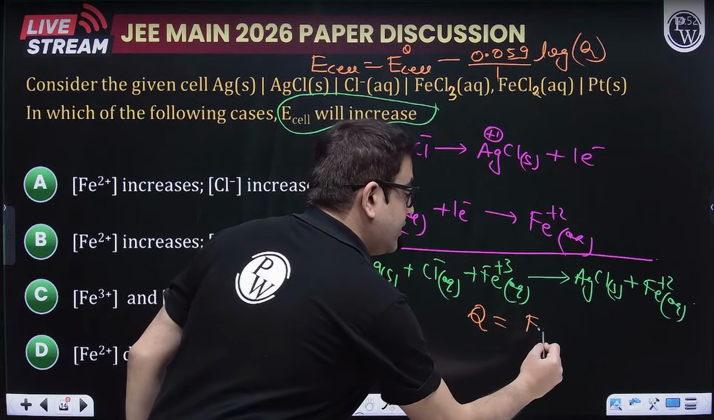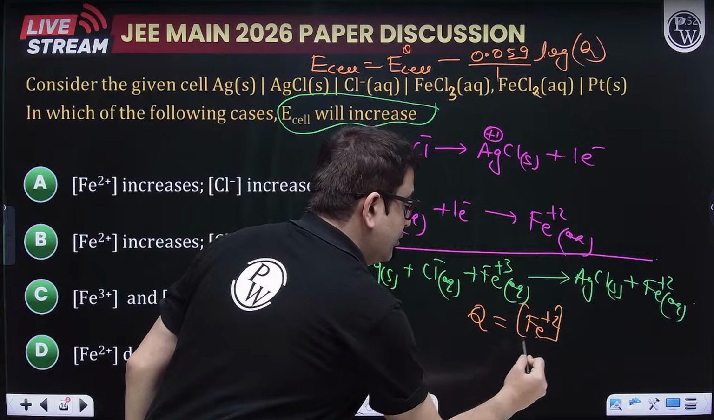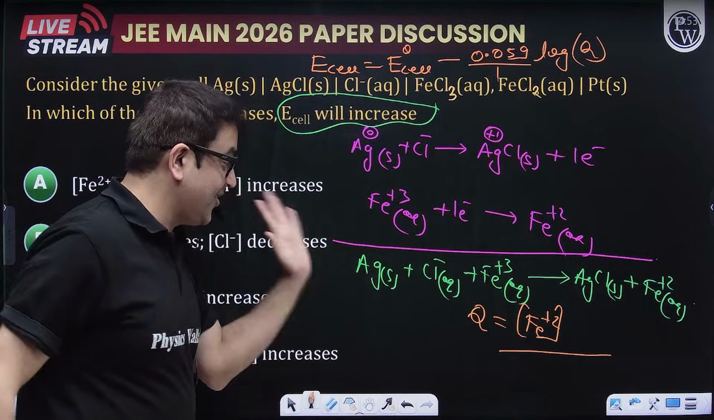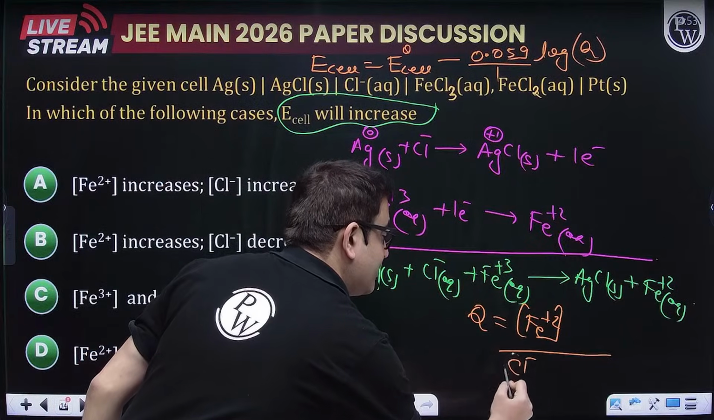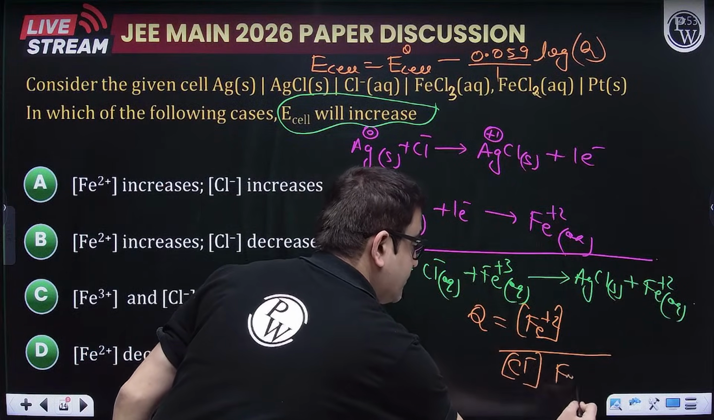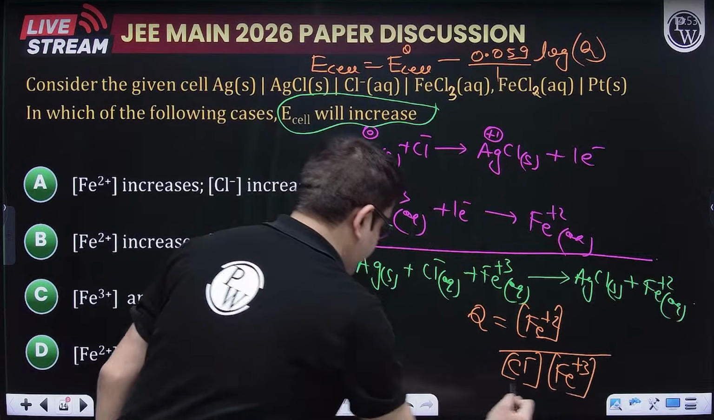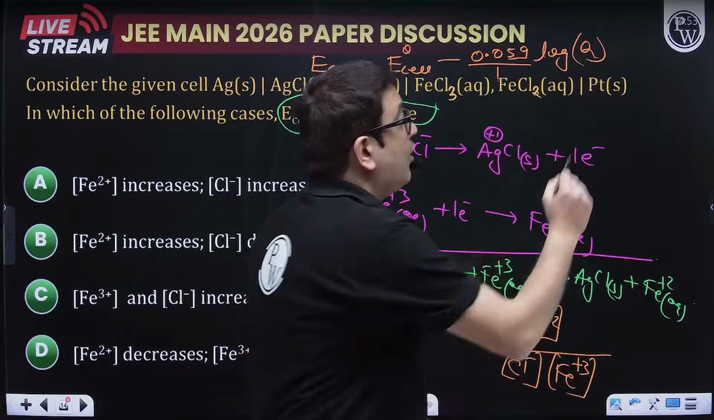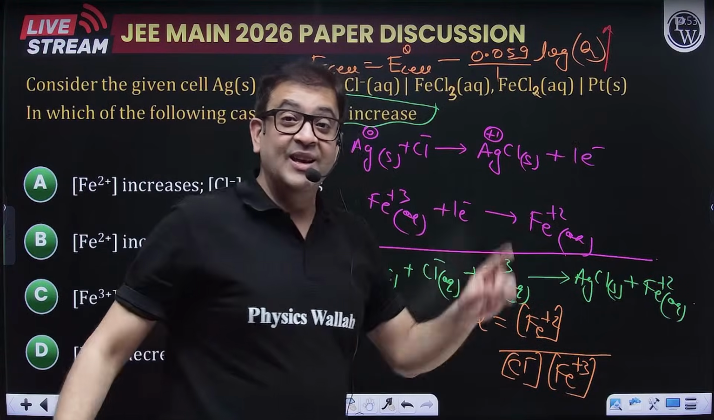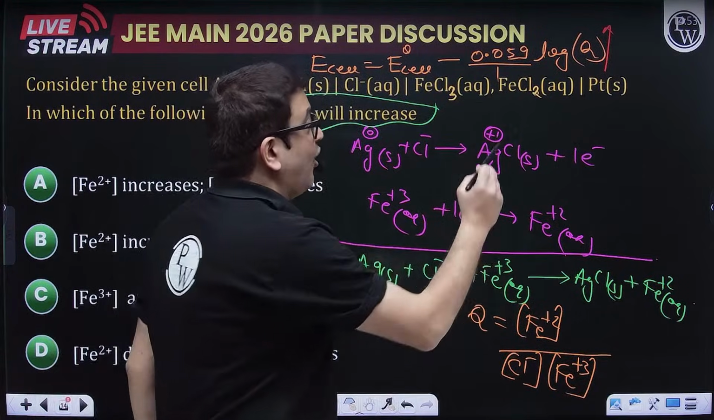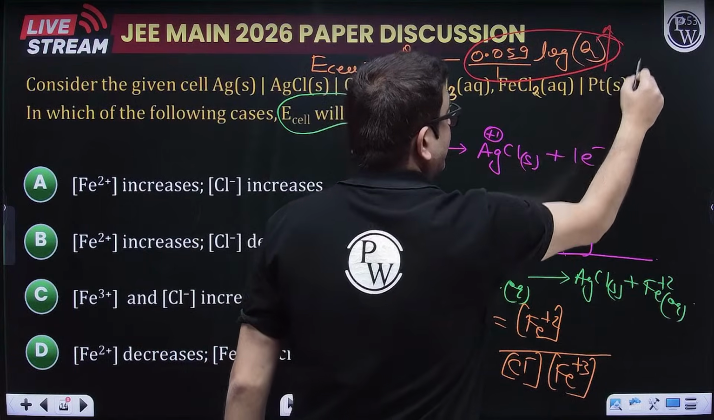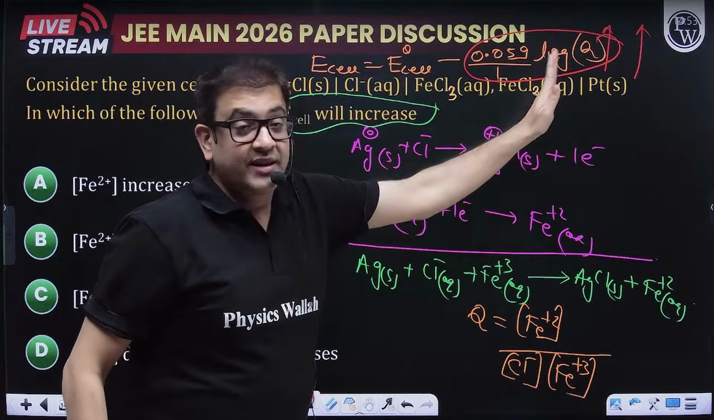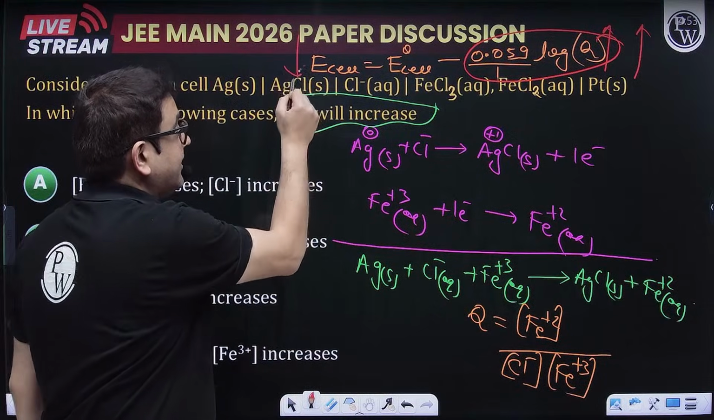So the concentration of Fe plus 2 ions in the numerator, upon the concentration of chloride ion into the concentration of ferric ions. This is also a pure solid, so it is not taken. I hope it is clear to everybody. Now, sir, if the value of Q will increase, then log Q will increase. If log Q will increase, then this value will increase, which is getting subtracted. So if Q will increase, then E cell will decrease.